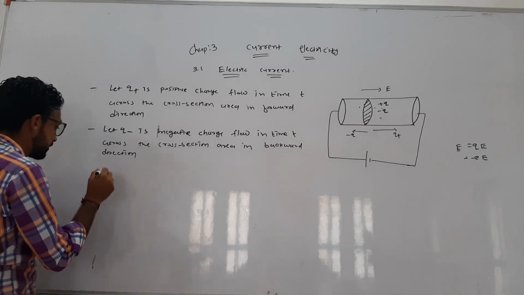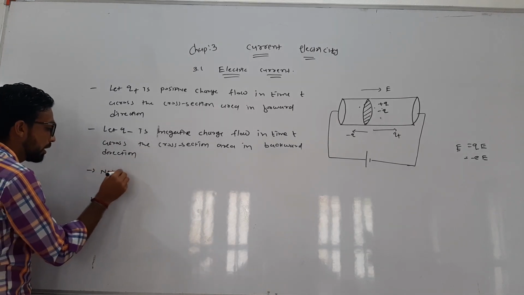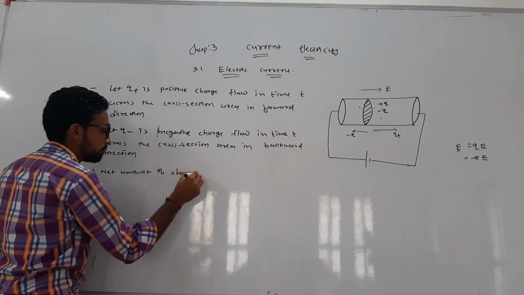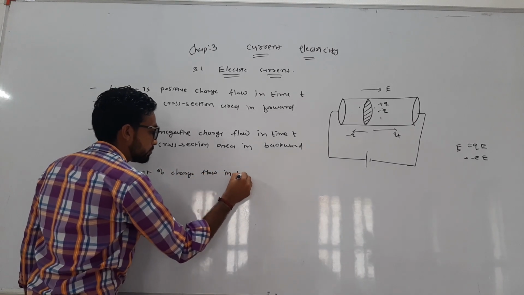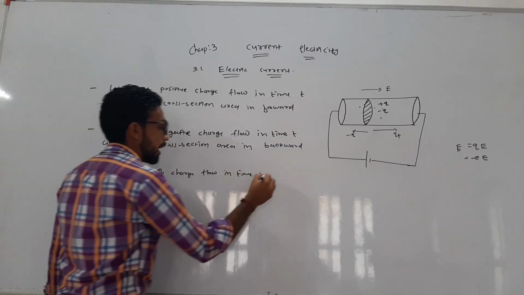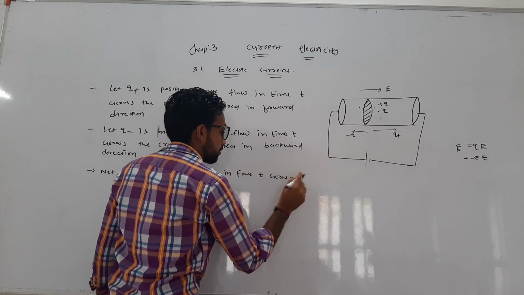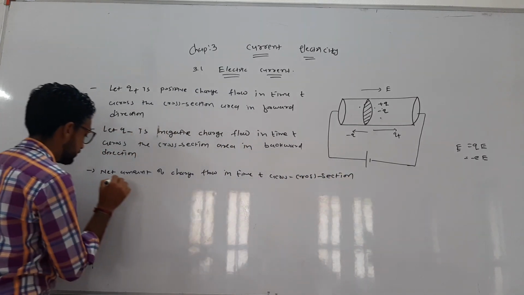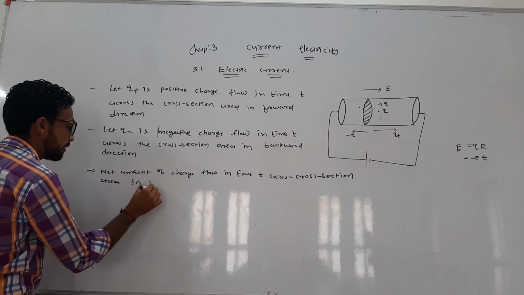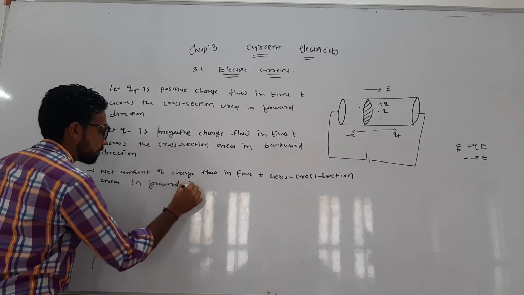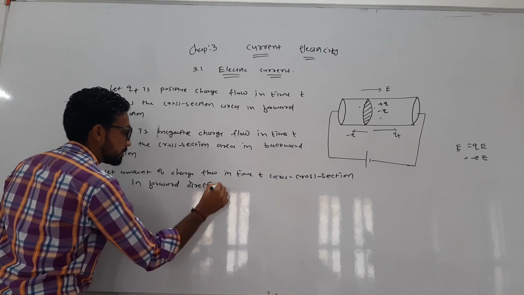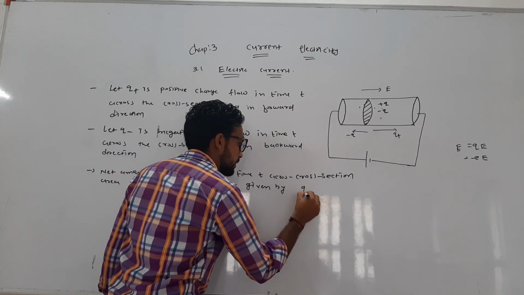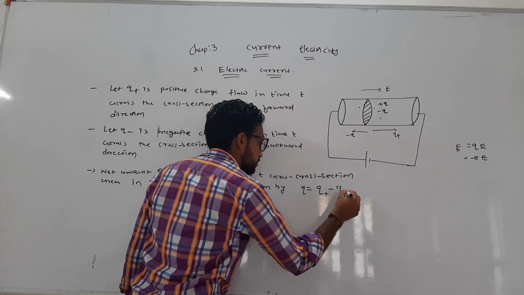What is the meaning of net? The net amount of charge flow in time t across the cross-section area in forward direction is given by q equals q plus minus q minus.